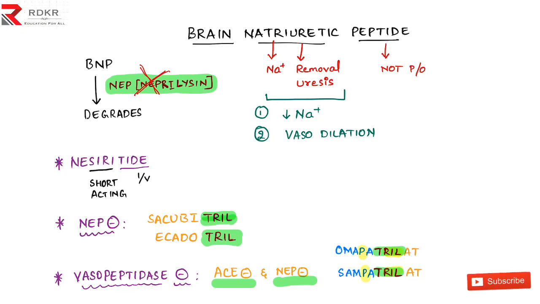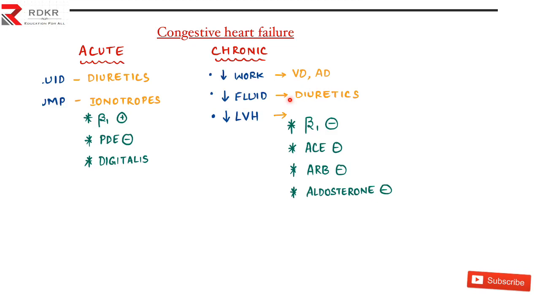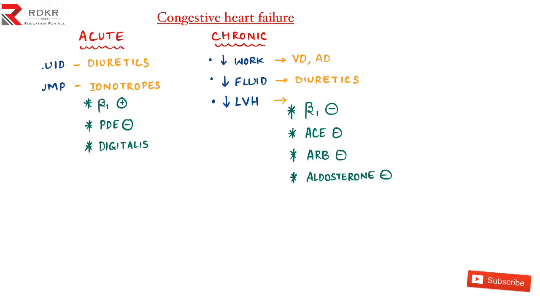So here there was a small story that a doctor was in the clinic and a patient arrived at the clinic with congestive heart failure. And then the doctor knew there was pulmonary edema and there was an increase in the JVP, and he finally diagnosed the situation as congestive heart failure. And later on, as we just saw, he gave the vasodilators and the diuretic group of drugs, and also he gave one of these blockers. And after he gave them, the patient was angry at the doctor, like, why are you giving me 2 or 3 drugs? How can I take these drugs at a single time?